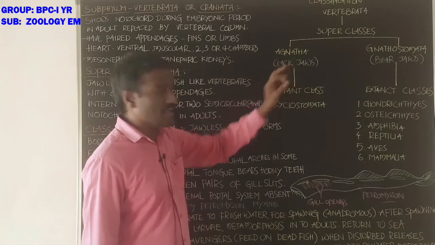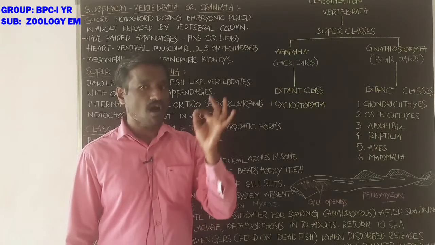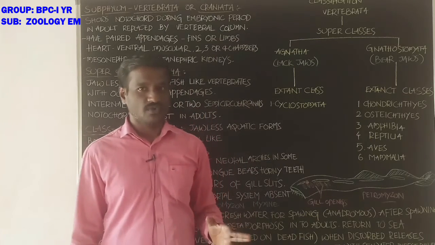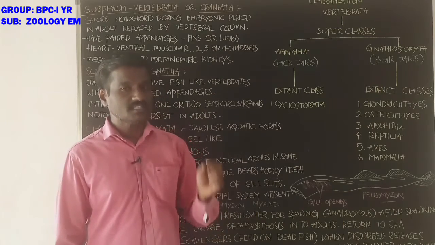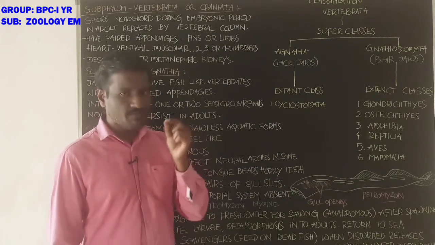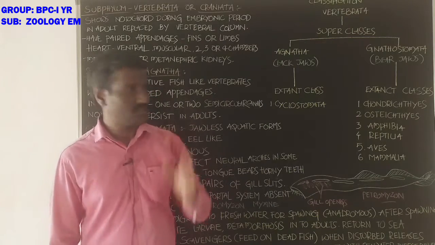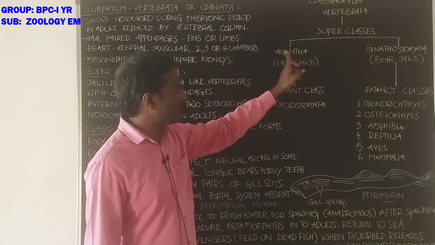This is based on the presence or absence of jaws in the mouth. So the subphylum Vertebrata goes into 2 superclasses. First one is the superclass Agnatha.